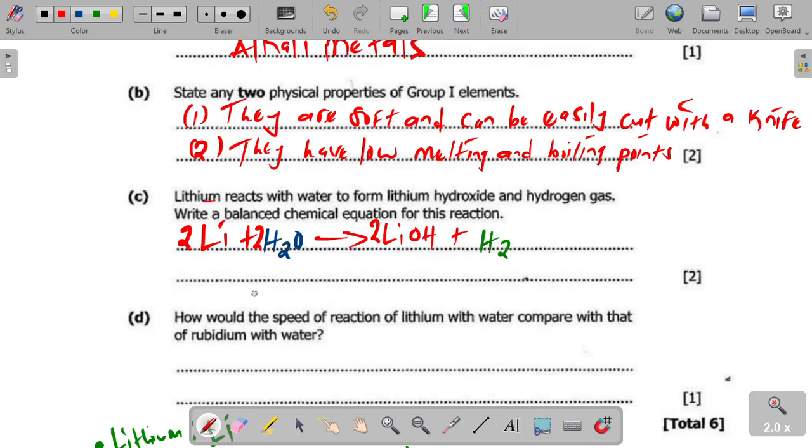Let me write properly, using black: 2 there, another 2 there, and another 2 there. So this is a balanced chemical equation, and you have your 2 marks there.